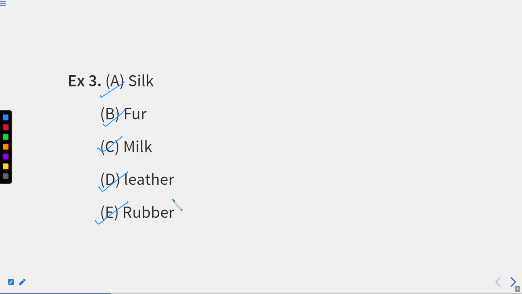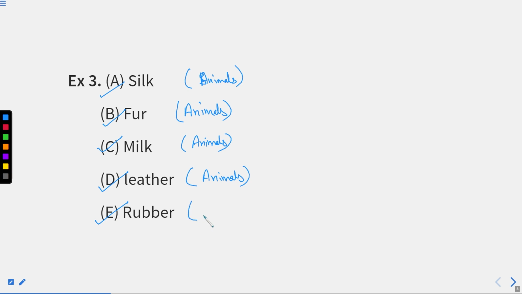So I can see that leather is something which we get from animals. From whom? From animals, right? Milk is something again we got from animals. Fur again from animal, right? So now you can see we are on, and silk as well. With the help of silkworm, we are getting this, right? Again, it's an animal.